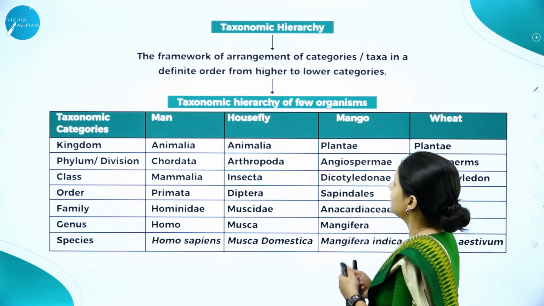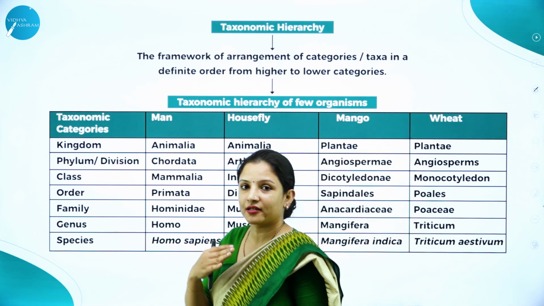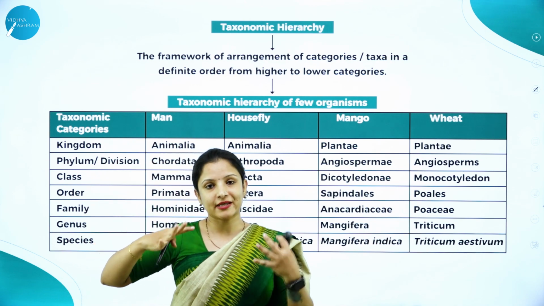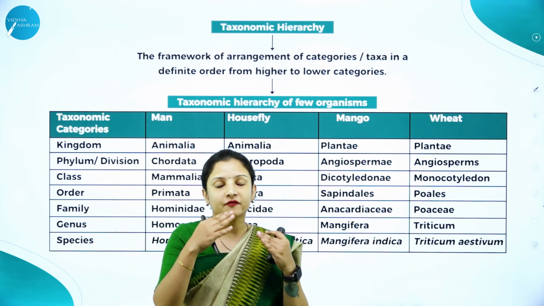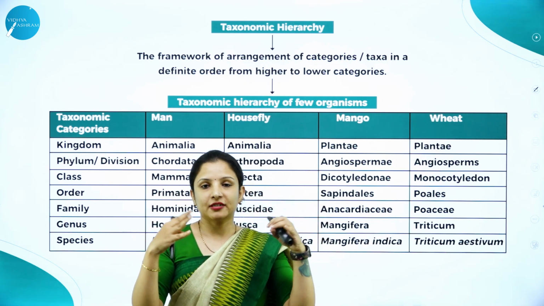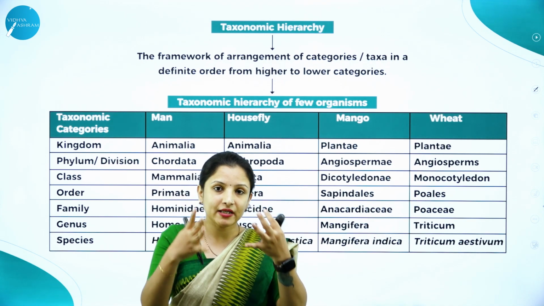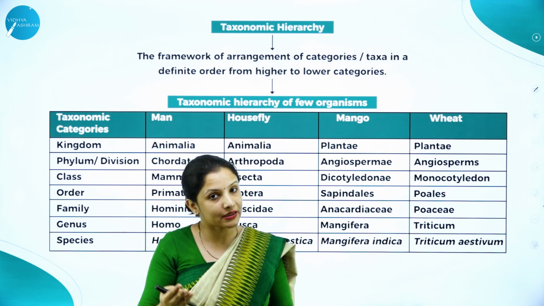So moving further, let's study about taxonomic hierarchy. What do you mean by hierarchy? Hierarchy is the arrangement of something based on their position, that is from the highest order to the lowest order. The highest order is kingdom. For example, in kingdom we have Animalia and Plantae, which are separate kingdoms. After kingdom we have the phylum or the division.